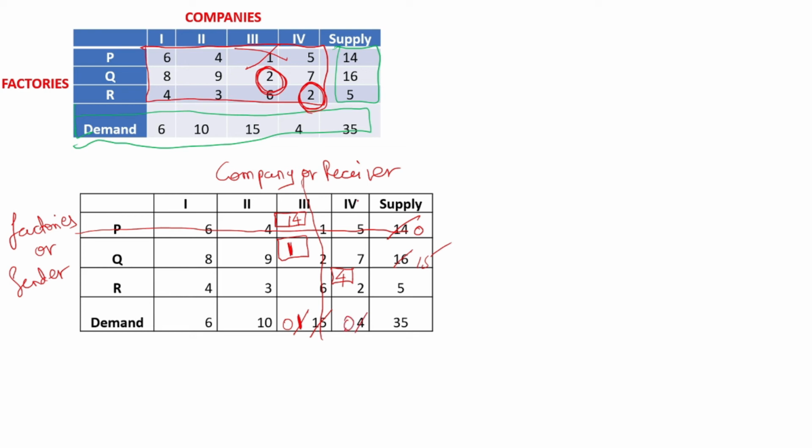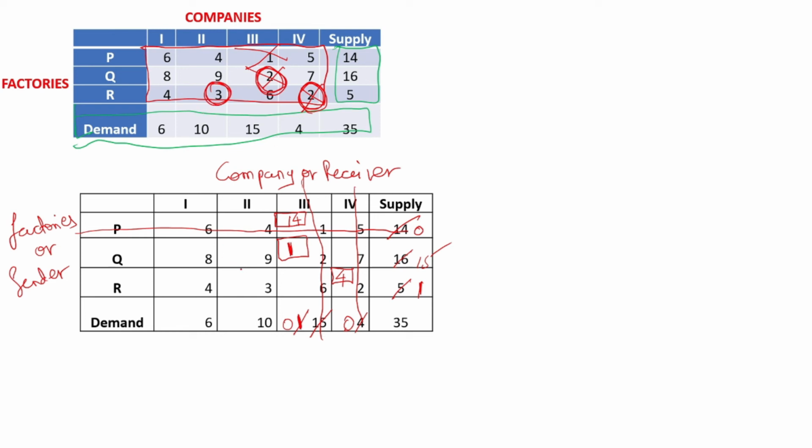So you make this 0. Company 4's demand got fulfilled. Now R has given him 4 items. So how many are left with R? Only 1 is left. Again search for the least value. This is cancelled now. This is also cancelled. Now again search for the least value from the remaining. That is 3. The next least value is 3. Okay. So 3 is there only once.